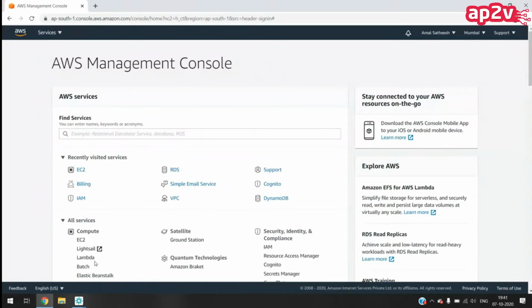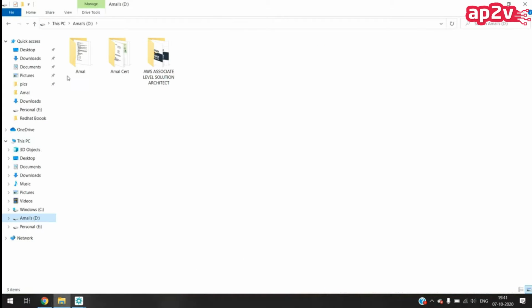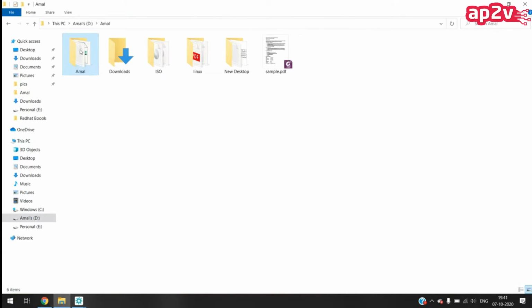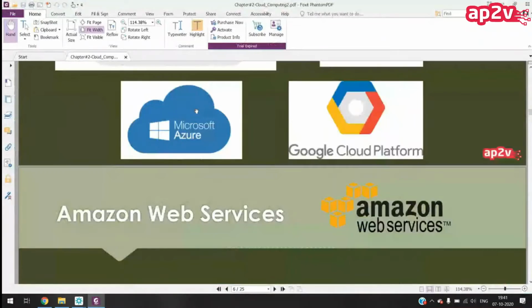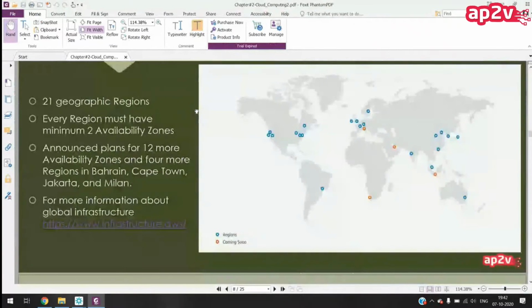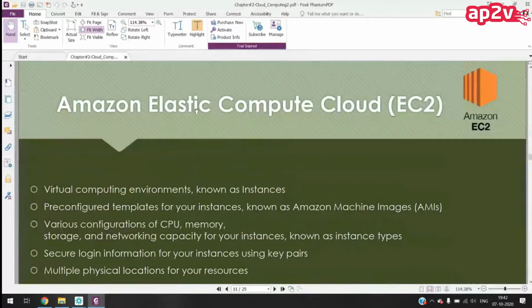Discussing about the EC2 service. EC2 stands for Elastic Compute Cloud.